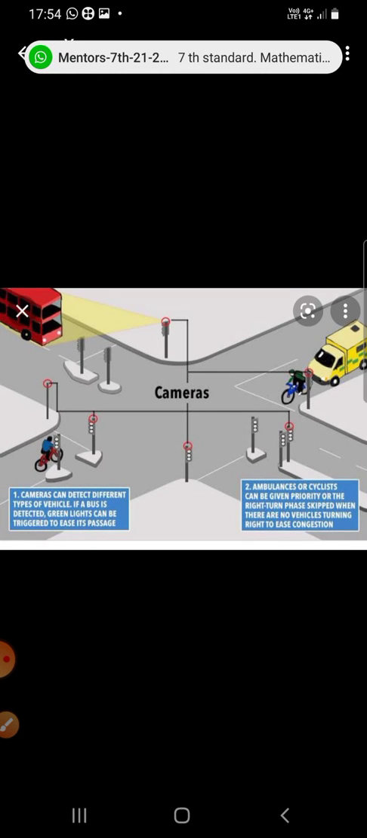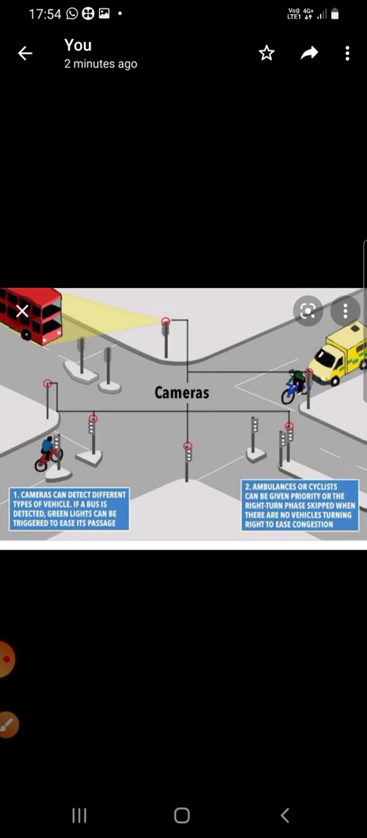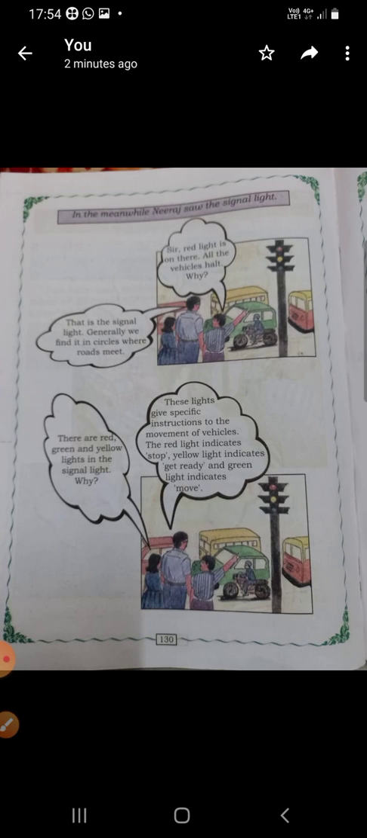See, there are cameras also nowadays, children. Cameras can detect the different types of vehicles. There are cameras to control the vehicles, and if anybody doesn't follow the rules, the cameras will be taking the pictures also. So, here, let me continue the lesson.